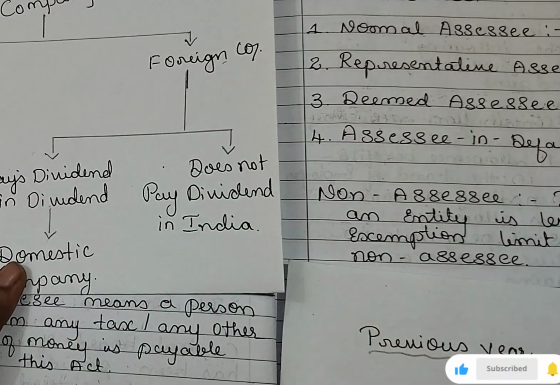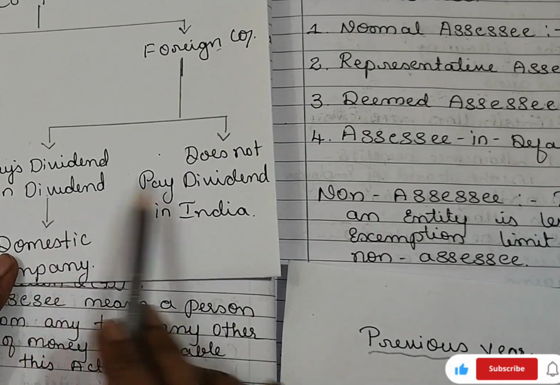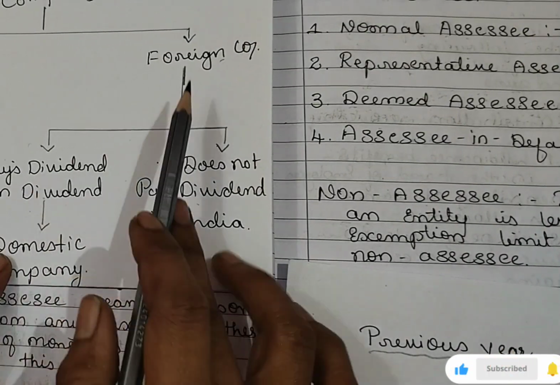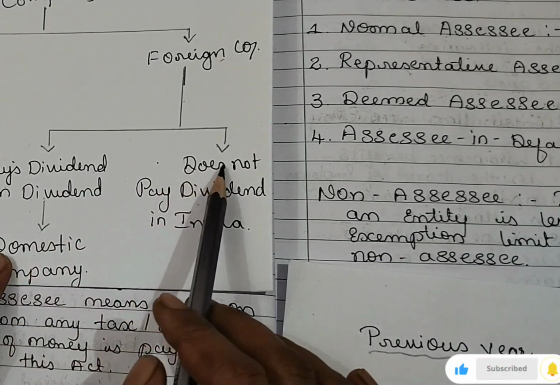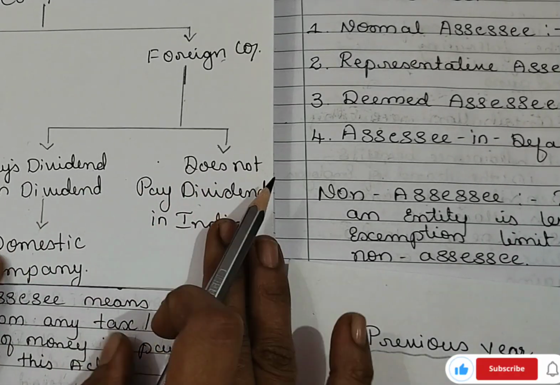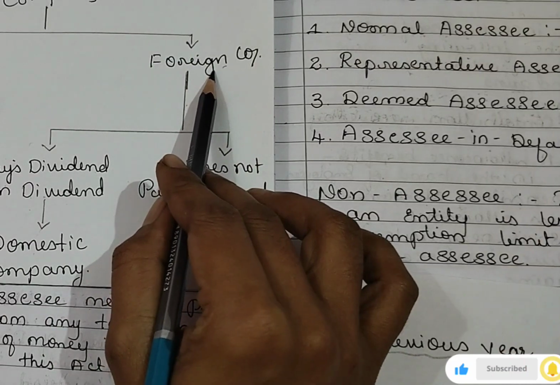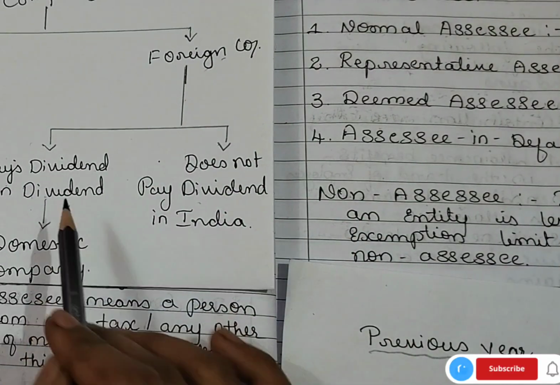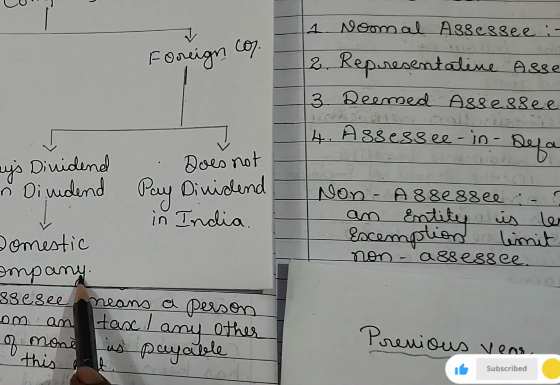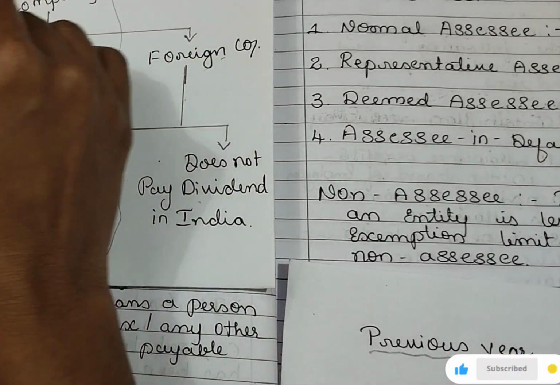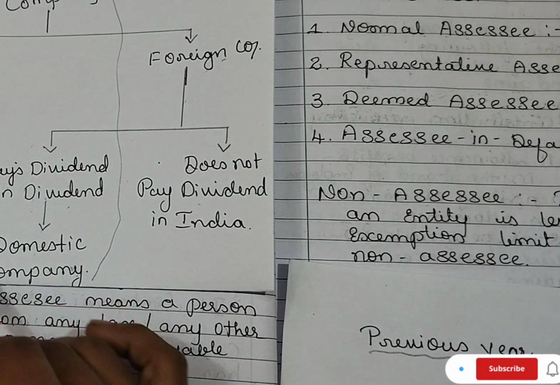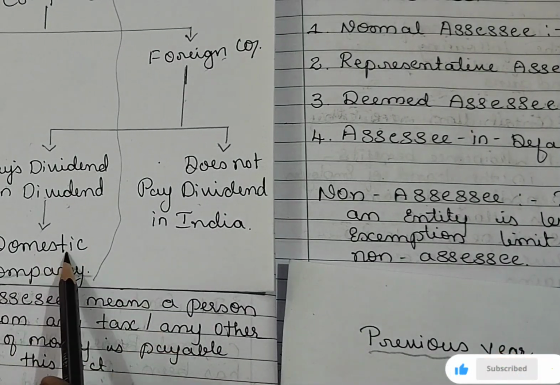But foreign companies are again classified into two: those which pay dividend in India and those which do not. When a foreign company pays dividend in India, it is considered a domestic company, an Indian company. So that tax rate is applicable.